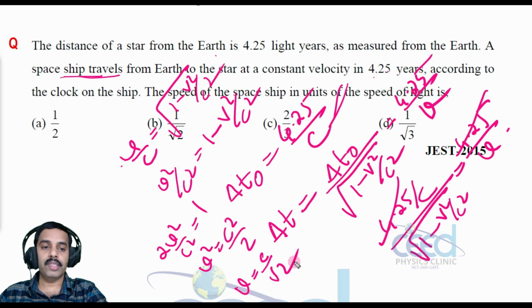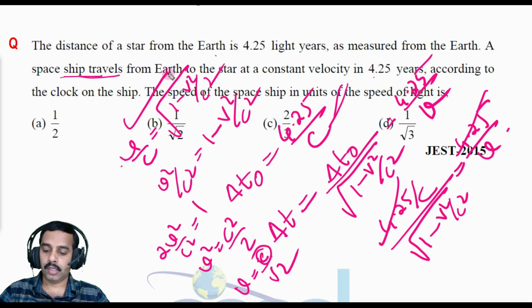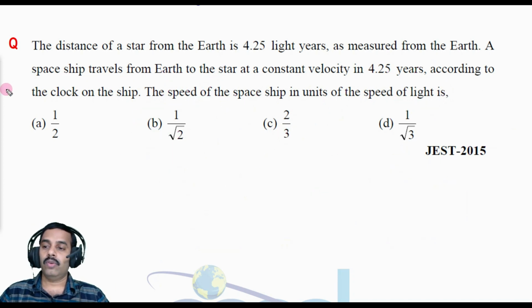We have to find it in units of the speed of light, so in terms of c, it is 1 by root 2 times c. If I take the unit as c, then the answer is 1 by root 2. Option B is correct. All right. So this is all about this section, and in the next section we will start with the previous questions. Okay, thank you.